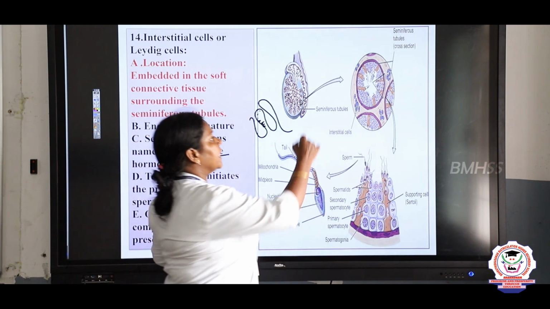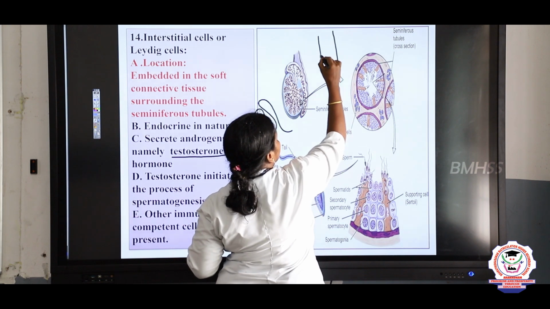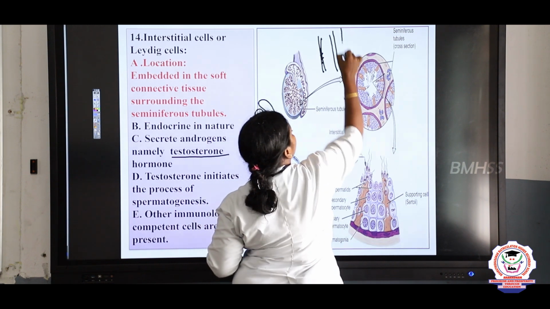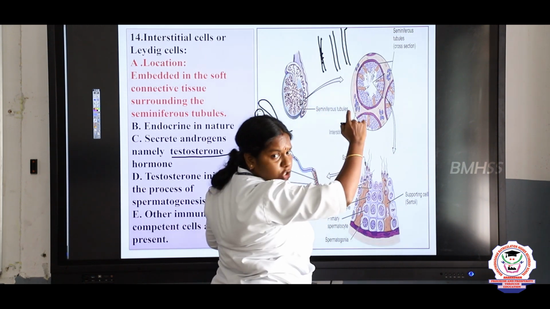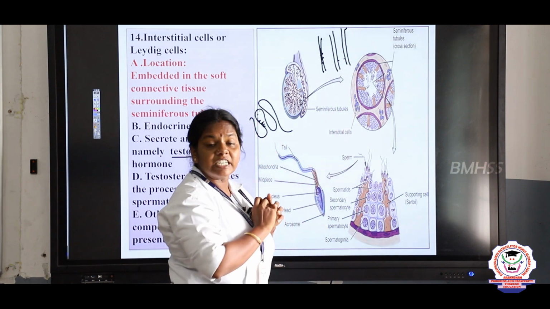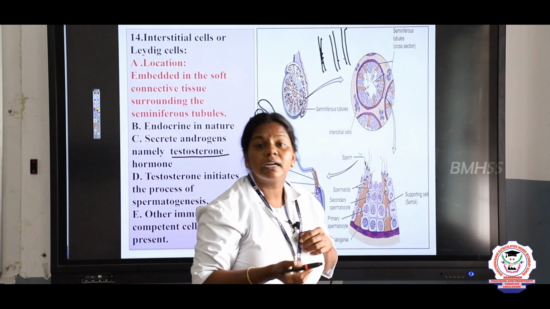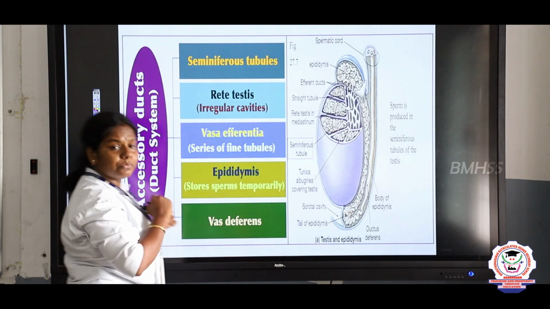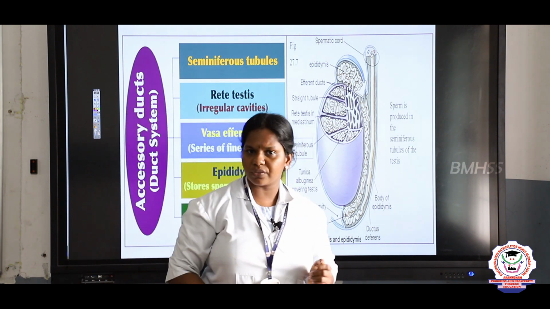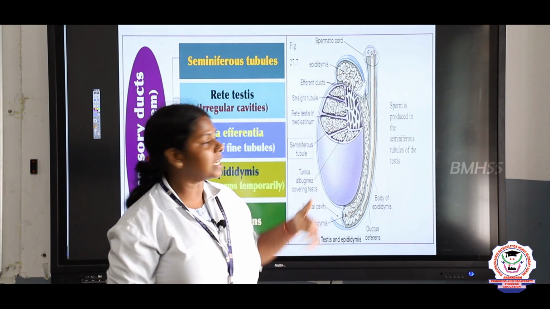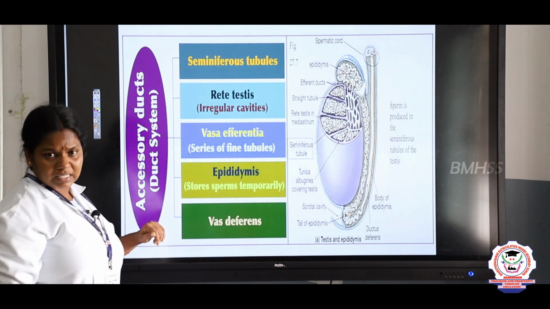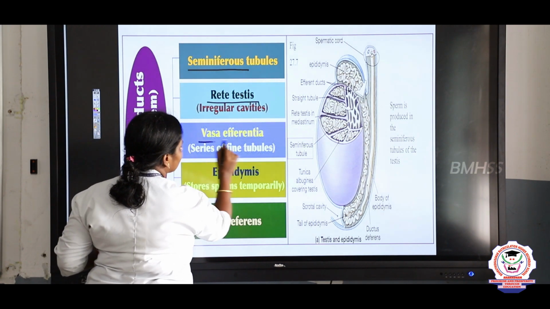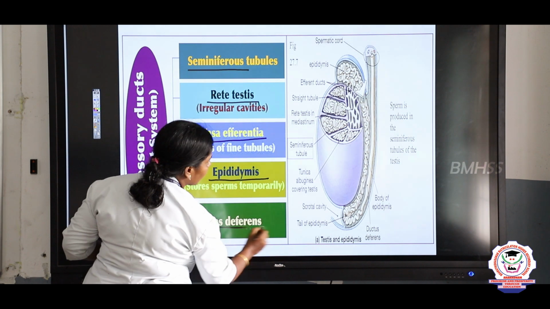Listen, children, in the seminiferous tubules, the Sertoli cells and spermatogonic cells are present in the epithelium, and in between the two seminiferous tubules, what is present? Leydig cells, that is interstitial cells, which produce testosterone. So, now we have discussed the internal structure of the testes, right? And now we are going to see the accessory ducts. What are the accessory ducts? Seminiferous tubules, rete testis, vasa efferentia, epididymis and vas deferens, right?